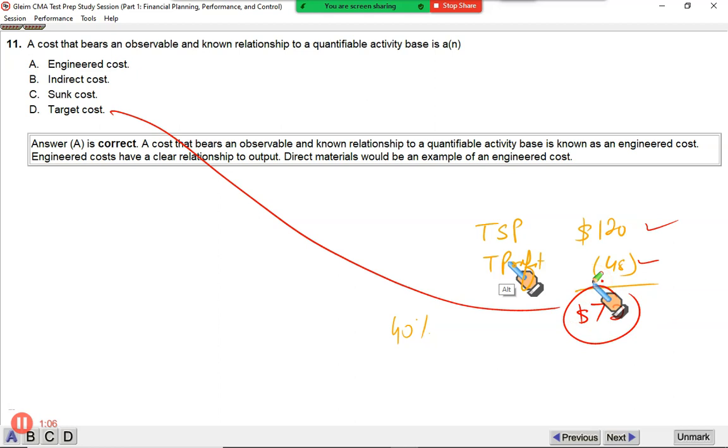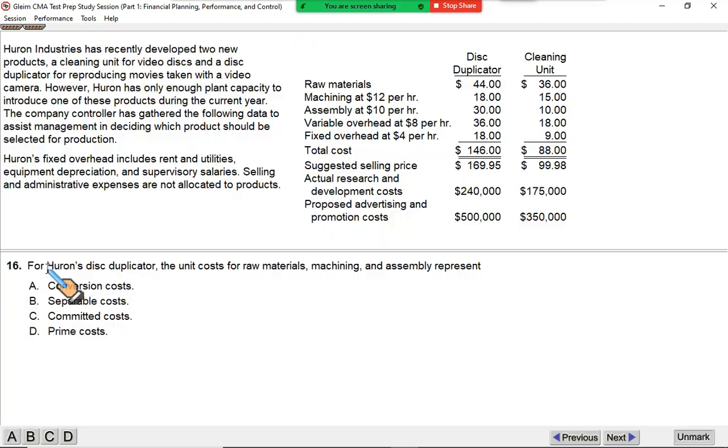Now, right now, let's say if your cost accountant tells you the cost of production is going to be $90, then this gap between what the cost would be as per the accountant and what the cost should be as per the target cost, this $18 is the gap which you will need to overcome. How do we do that? It's all coming. This is done through value engineering. So right now, this is not the discussion's topic. We have already found the answer to our question. It's engineered cost. Let's move on.